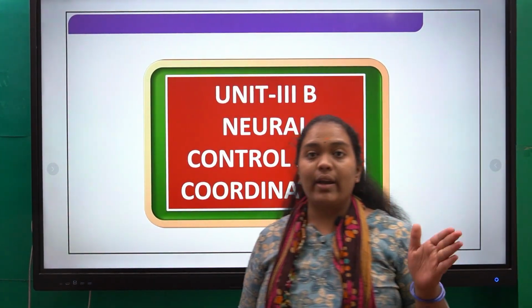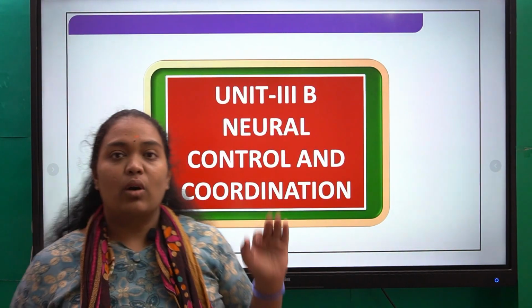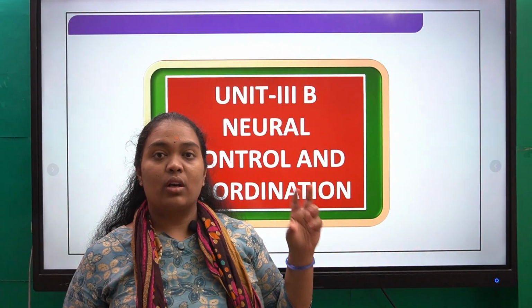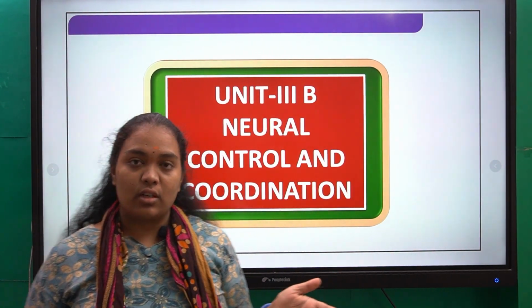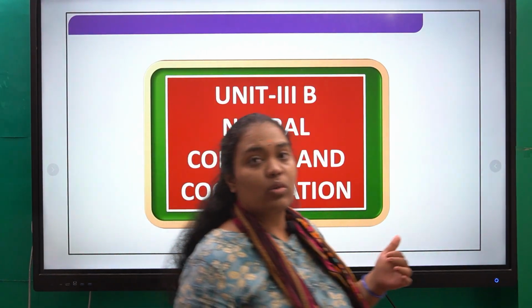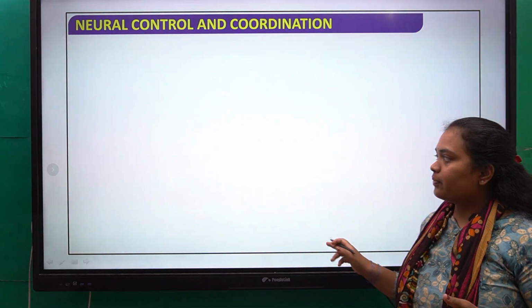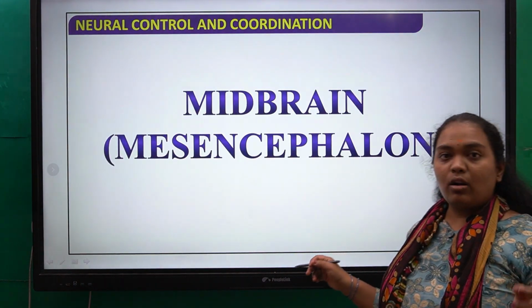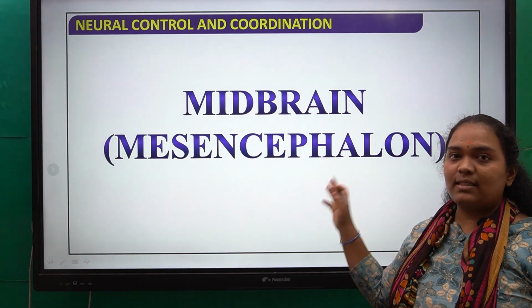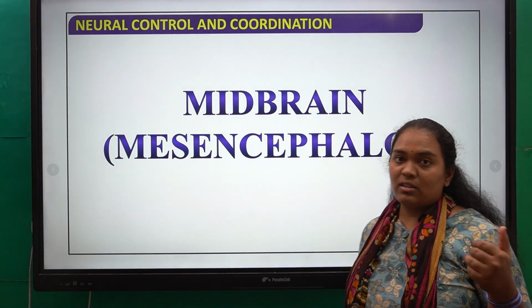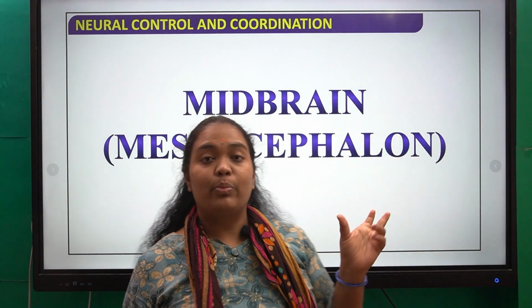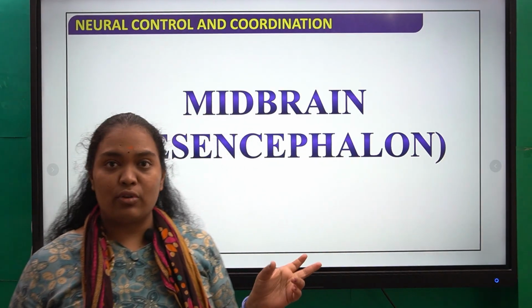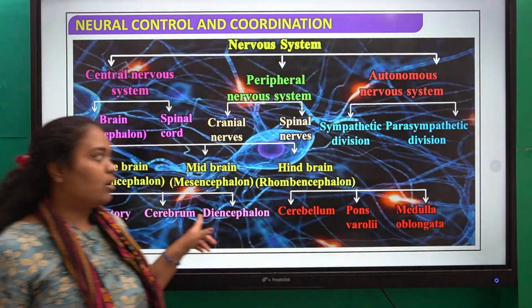Till now we have read about the forebrain, what the structures of the forebrain are, what the structures of your diencephalon are, and all. Now we will talk about the midbrain. So what is the midbrain also called? It is called mesencephalon. Why mesencephalon? Cephalon means brain. As it is the middle part of your brain, it is called mesencephalon.